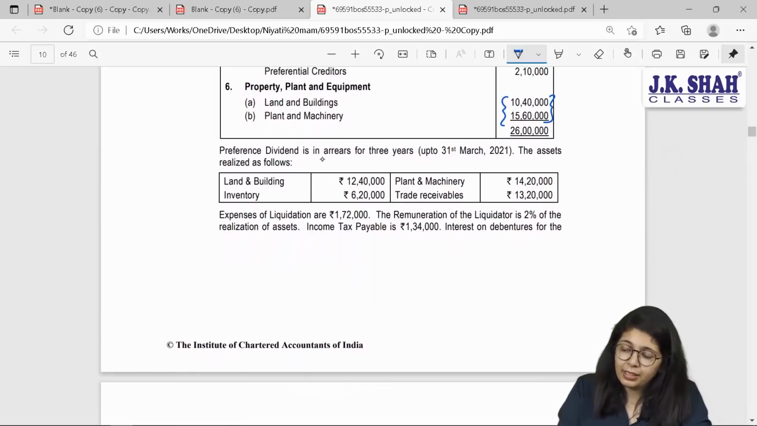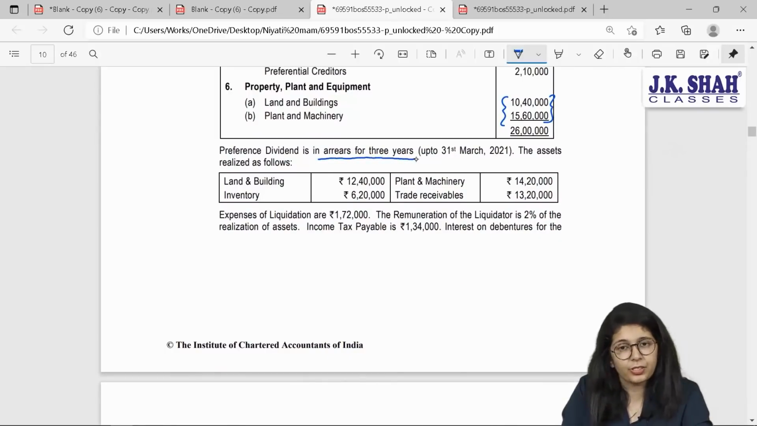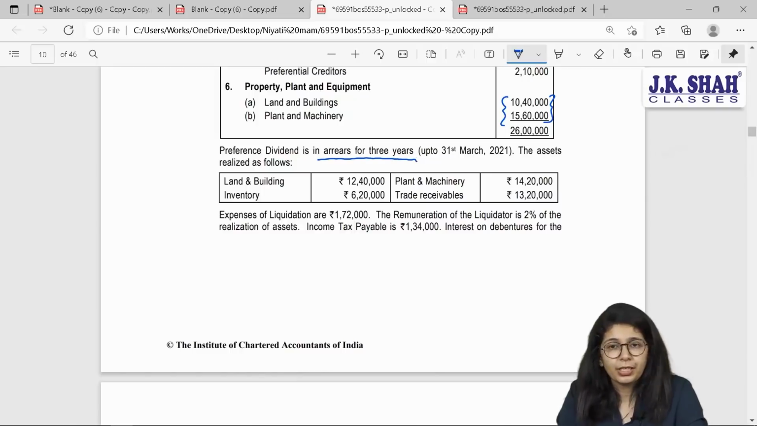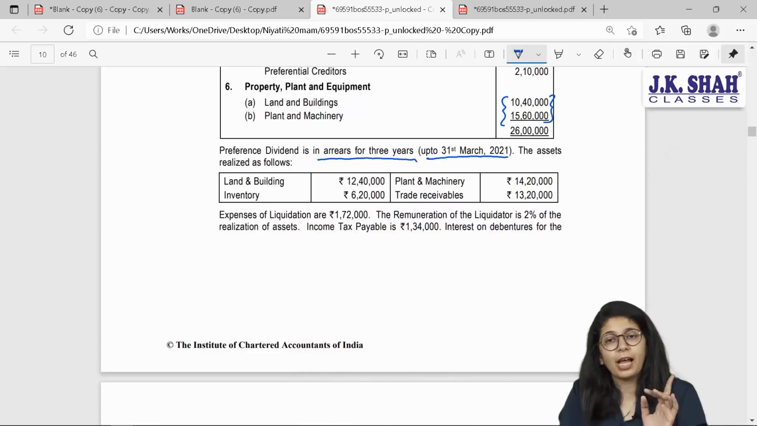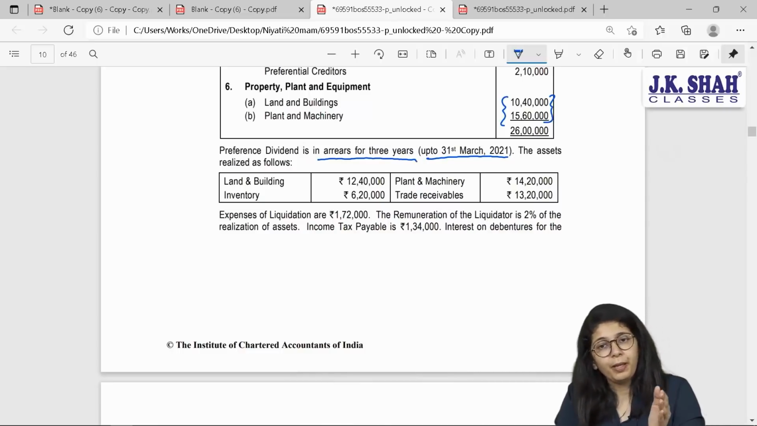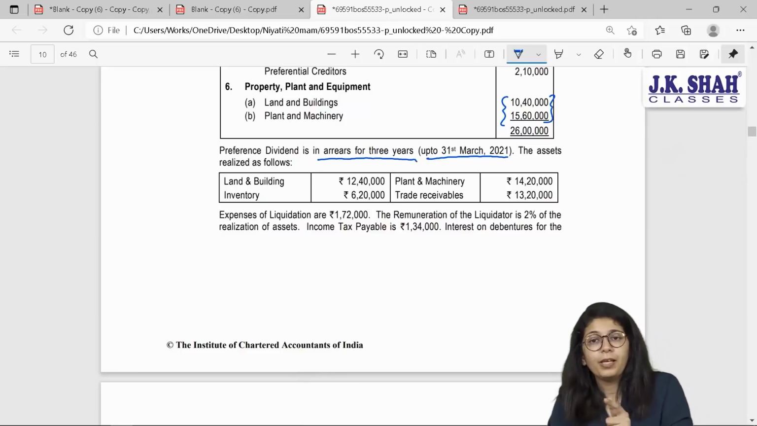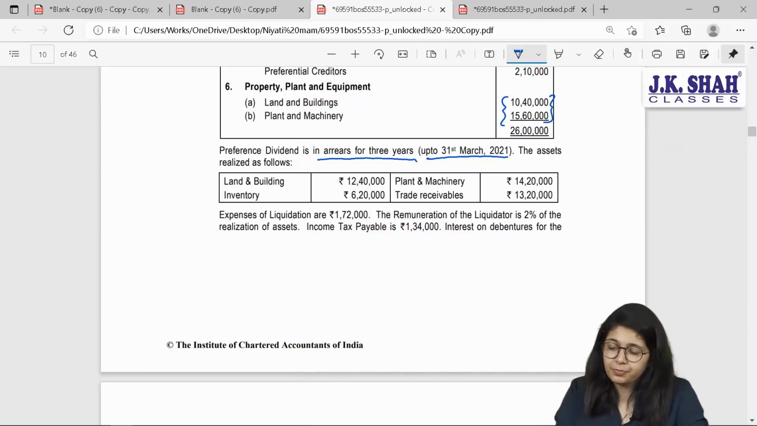Preference dividend is in arrears for 3 years. Now, you have to pay this during liquidation, correct? And up to 31st March 21, these figures are given. When will you pay this arrears amount? Together with the capital, and we pay that at the end, after paying all the outsiders but before paying your equity shareholders.